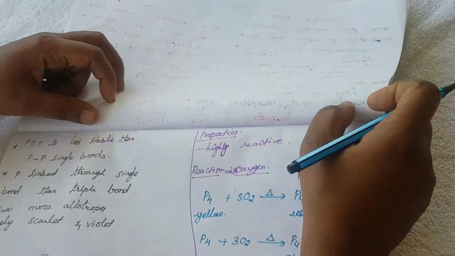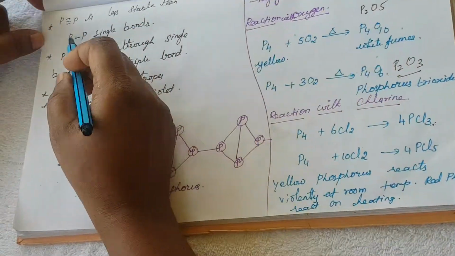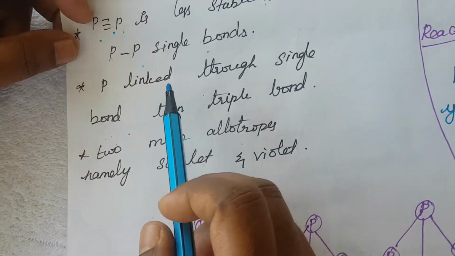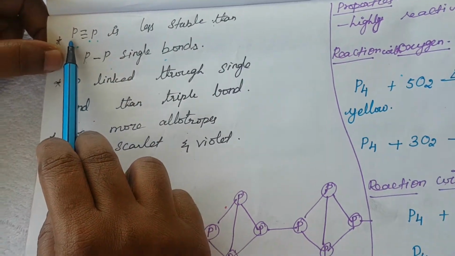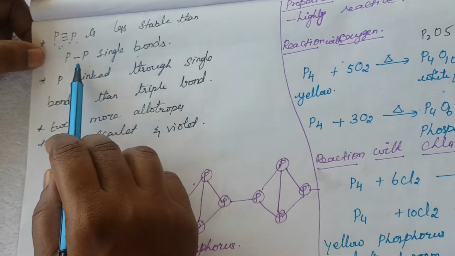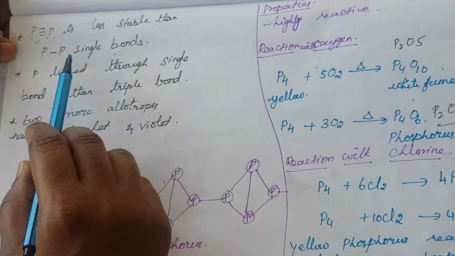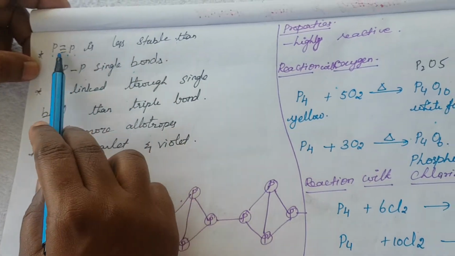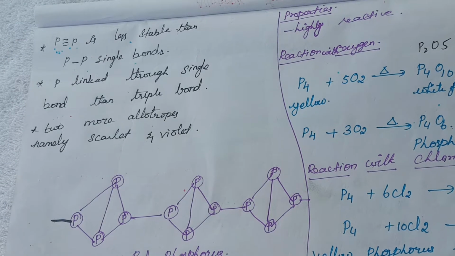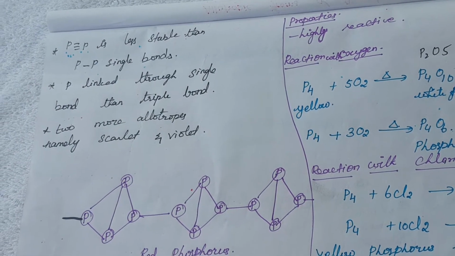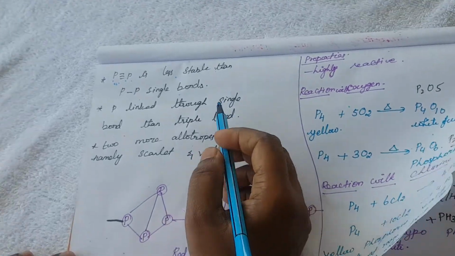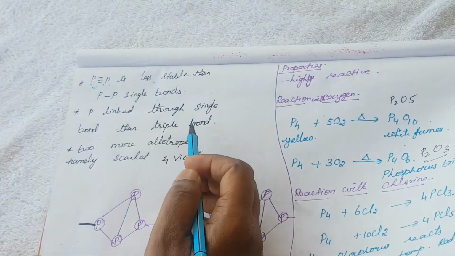Another point is that a P-P triple bond is less stable than a P-P single bond. So what is the meaning of that? Phosphorus having the tendency to form a triple bond is less stable than the P-P single bond. The triple bond is less stable when compared to the single bond, so phosphorus is always linked through single bonds rather than triple bonds.